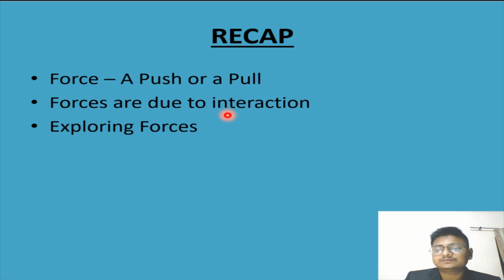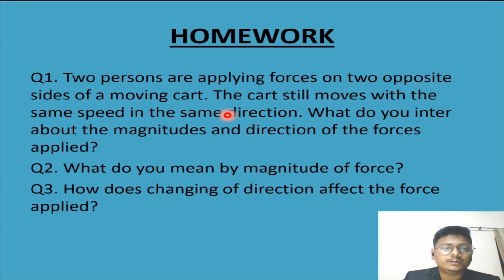Okay students, now here is some homework for you all. Two persons are applying forces on two opposite sides of a moving cart. The cart still moves with the same speed in the same direction. What do you interpret about the magnitude and direction of the force applied? The second question is, what do you mean by magnitude of force? The third one is, how does changing the direction affect the force applied?